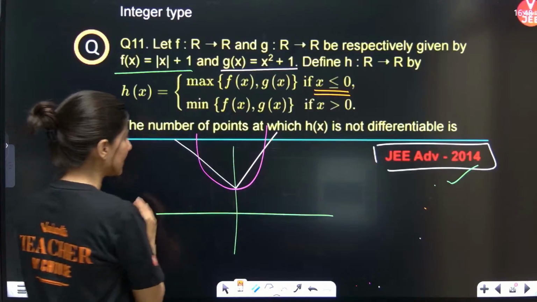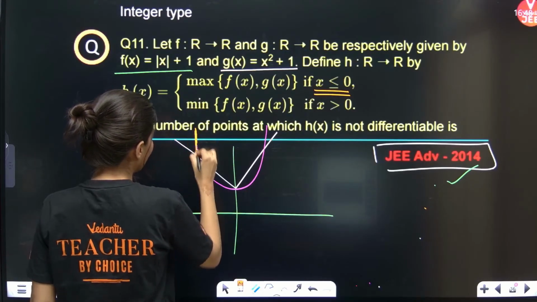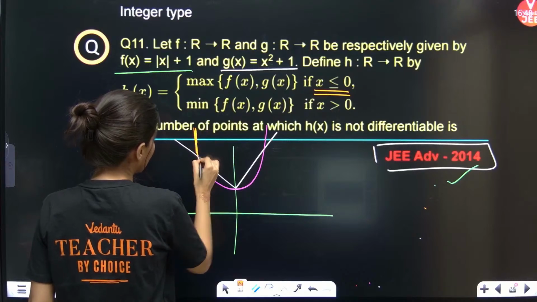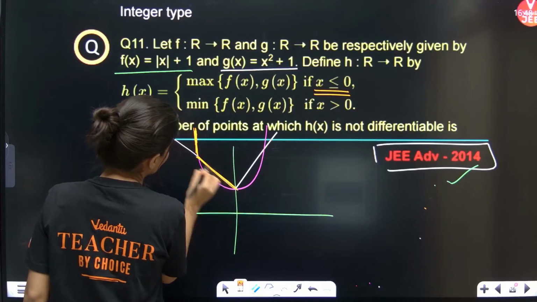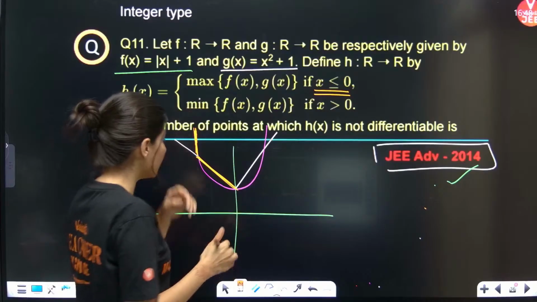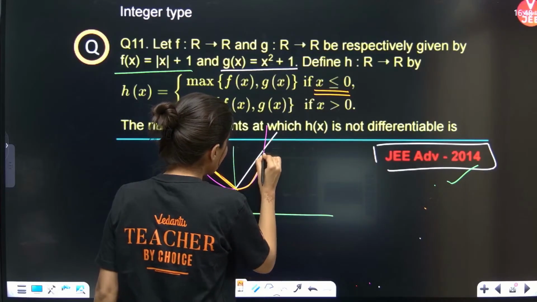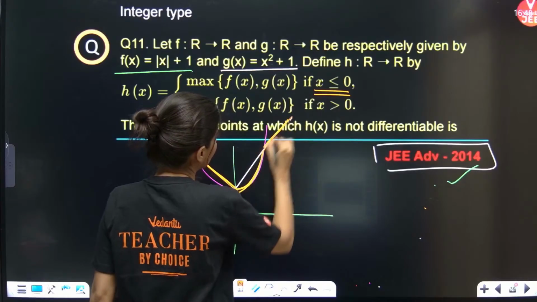So for x less than 0, you need maximum. The orange color will be followed, because this is what the maximum will look like. Only focus on the orange color for x less than 0. Now for x greater than 0, we need the minimum. That means we need to follow the minimum path, the lower graph. This is the lower graph.